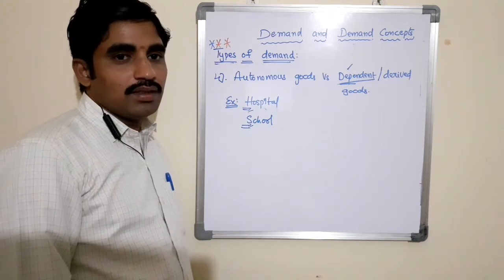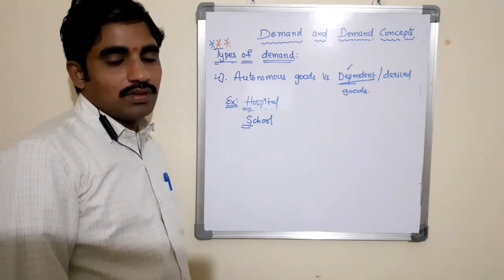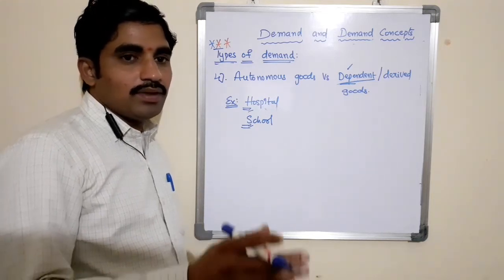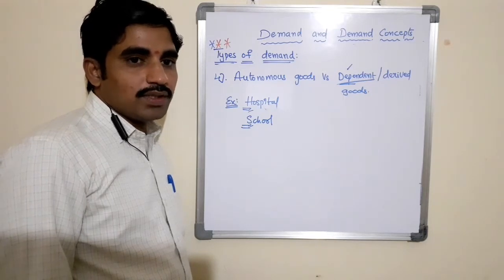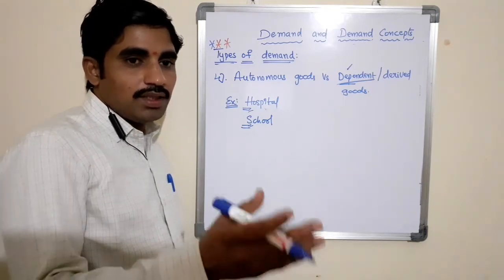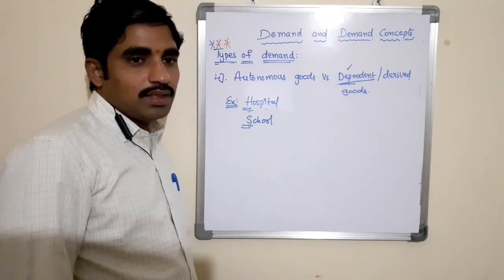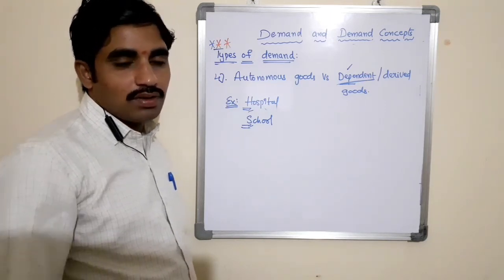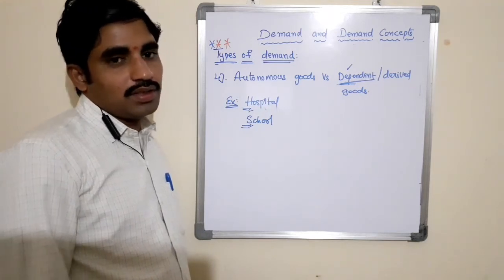Complementary goods are like monitor, CPU, mouse, keyboard. The demand for the monitor depends on the quantity demanded of a CPU. The demand for the keyboard is based on the monitor. The demand for the mouse is based on the CPU or the monitor or the keyboard.